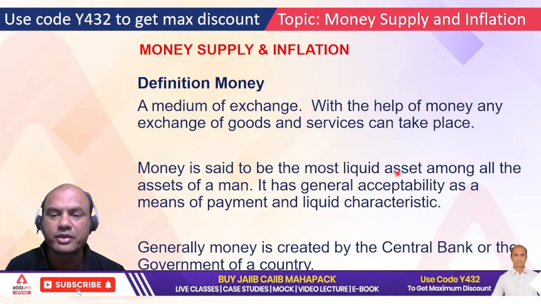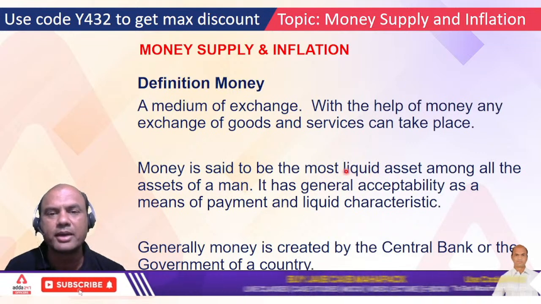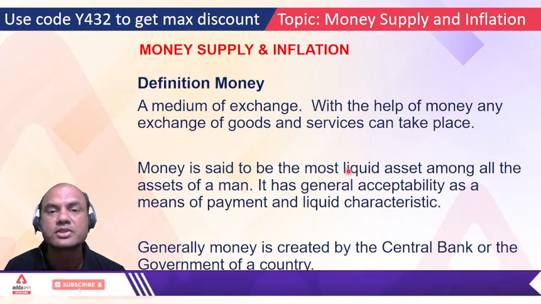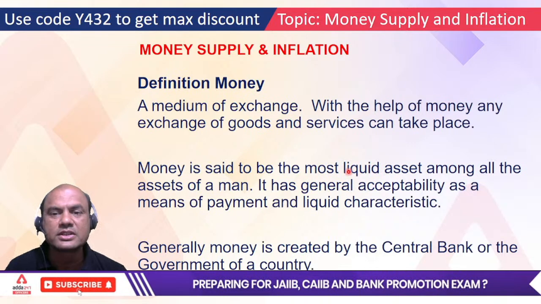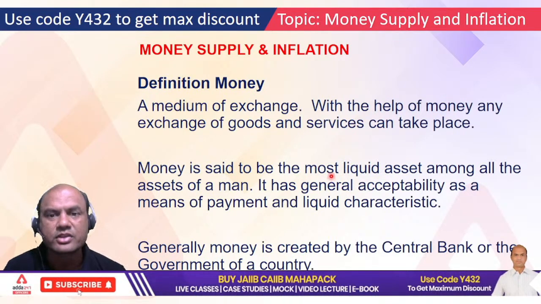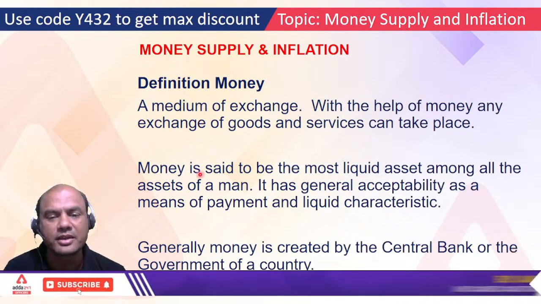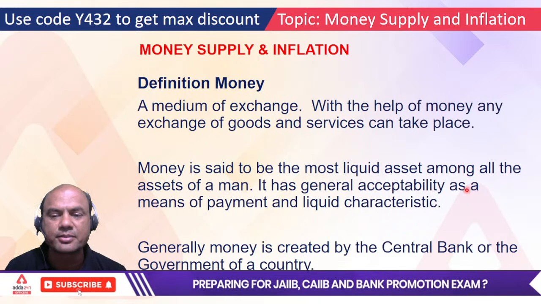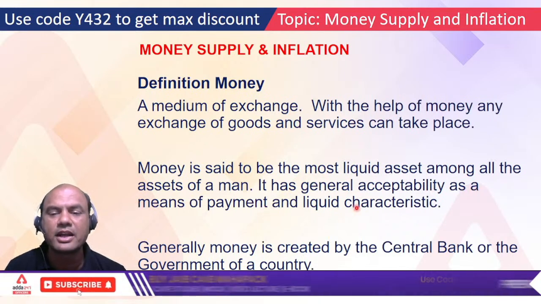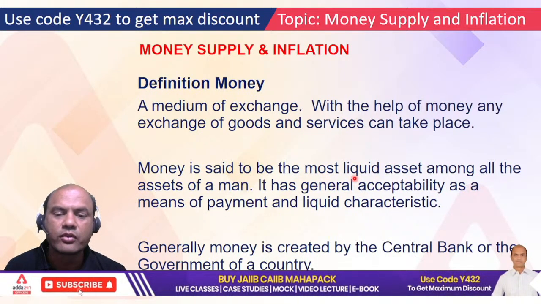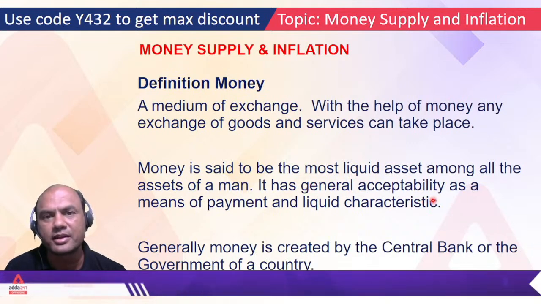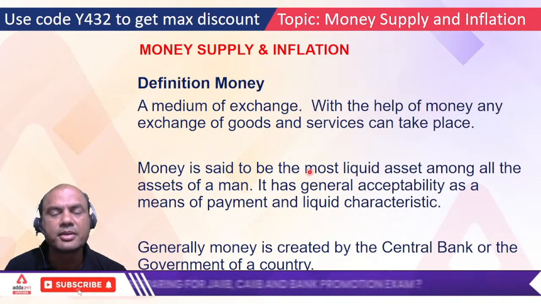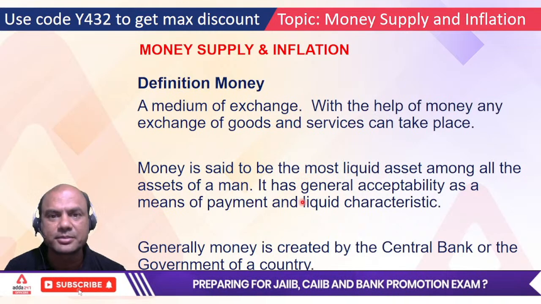So most liquid. In your balance sheets also, whenever you study the ratio analysis, which is the liquid asset? First liquid asset is cash, right? So that is always called as money. It has a general acceptability as means of payment and liquid characteristic. Now what do you mean by this general acceptability? General acceptability means everyone in the society accepts it.